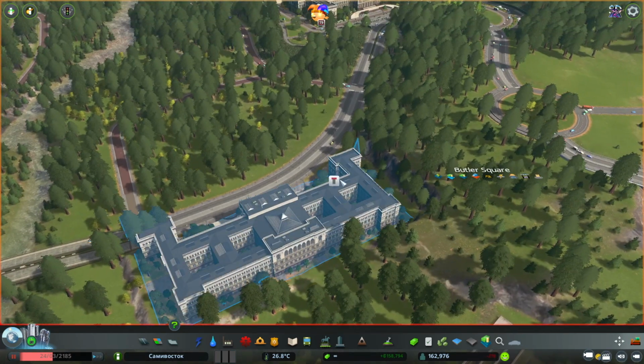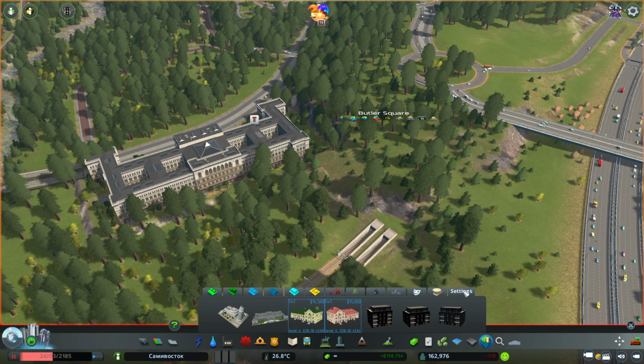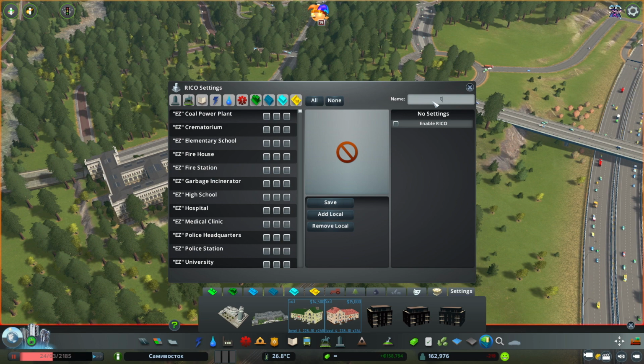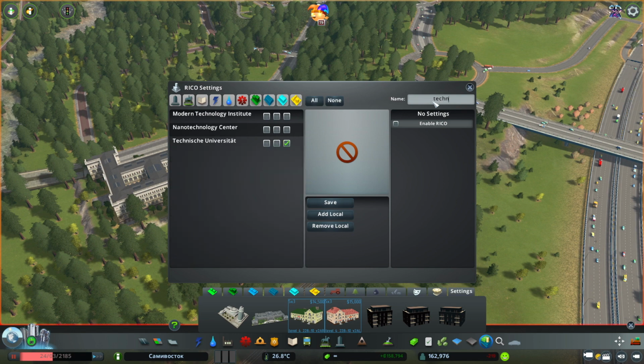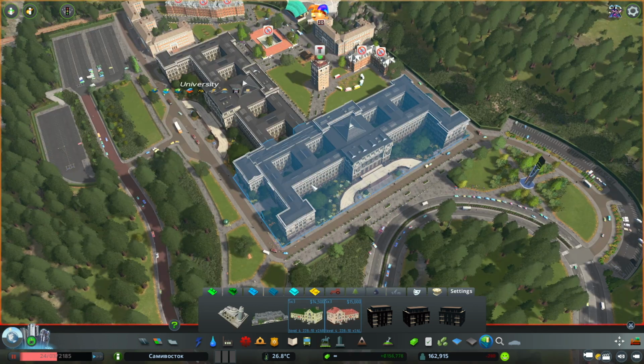And the way that you actually do this, it's quite simple. You have to have the Rico mod, this one down here, and you open it, you go into settings. Now you type in what you want. So for me, it was this one, that one. Click on it, and then you press enable Rico, and then you can change it to whatever you want. Basically, you can put how many people, you can put the types, basically all of that stuff, and then press save, and then exit your game, come back in, and then you can find it down in through here.